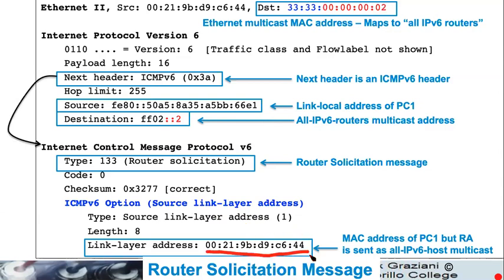Why would it do that? That's because if this router wants to send a router advertisement message specifically to this address, then it knows the MAC address. It doesn't have to do any address resolution. It doesn't have to ask the device, hey, I know your IPv6 address, but what's your MAC address? It's included.